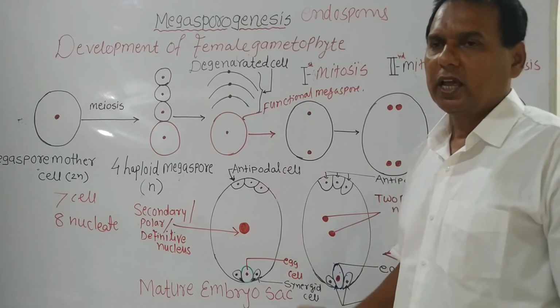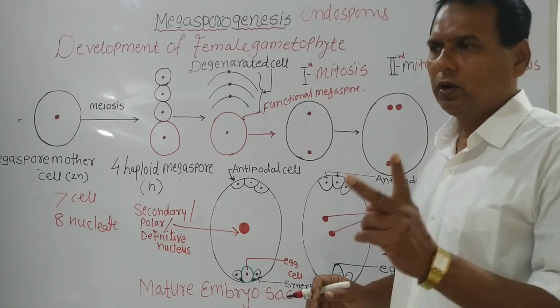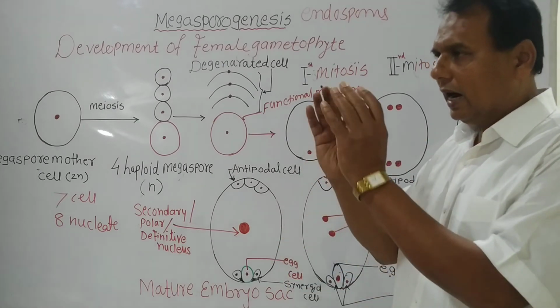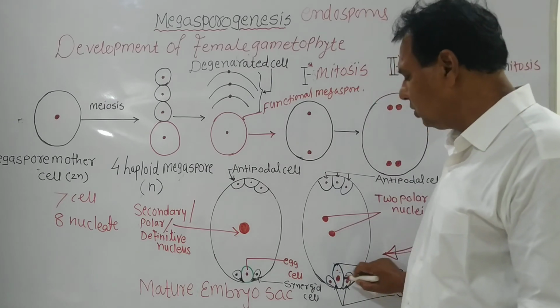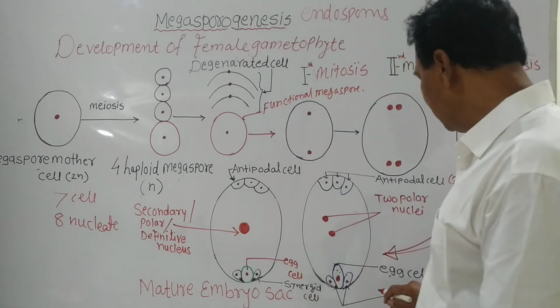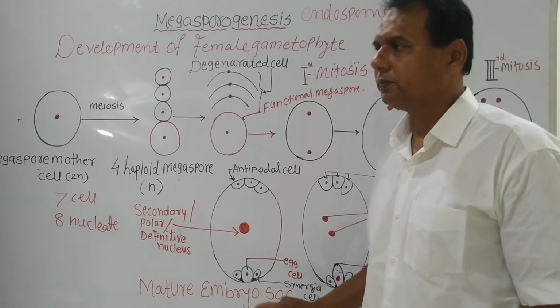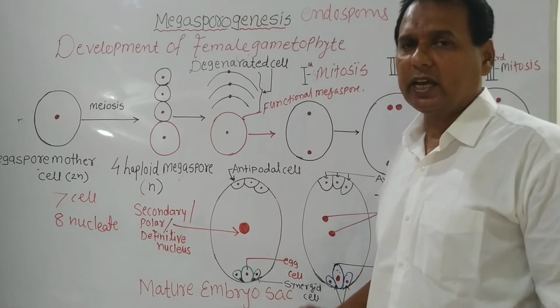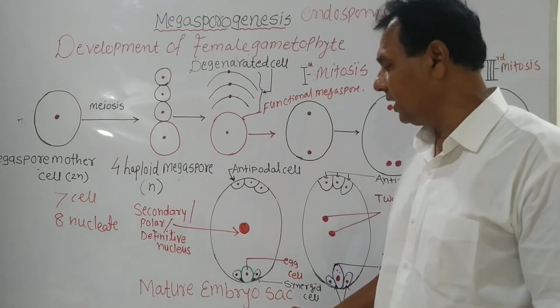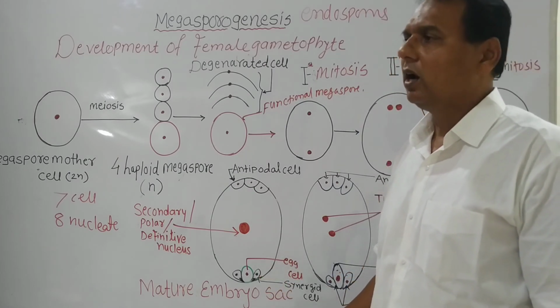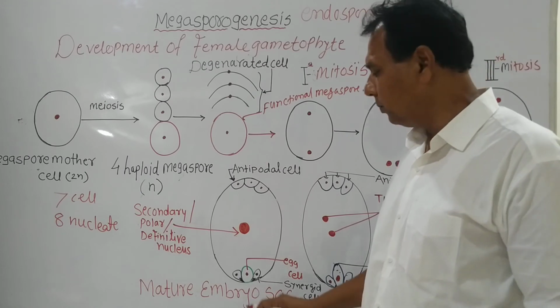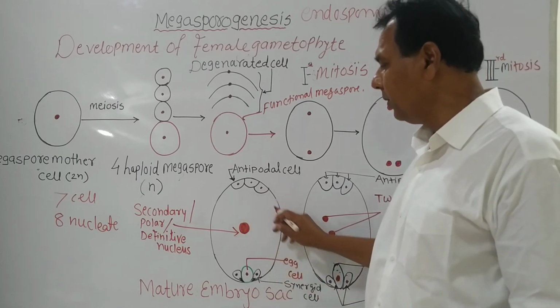Remember this. The egg apparatus is composed of 2 different types of cells. One large cell is called the egg cell, and 2 lateral smaller cells are called synergid cells. Remember this. The synergid cells show a hair-like projection, called the filiform apparatus. The filiform apparatus plays a role in giving entry to the pollen tube inside the embryo sac.